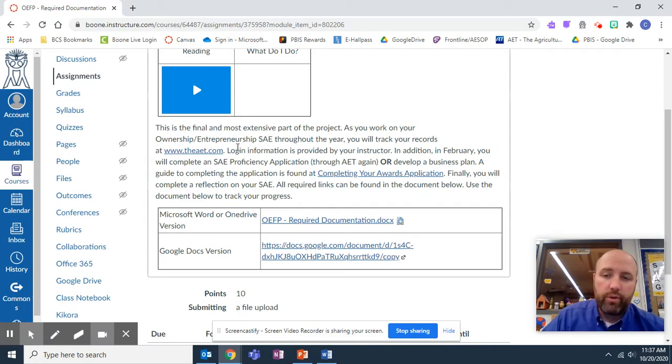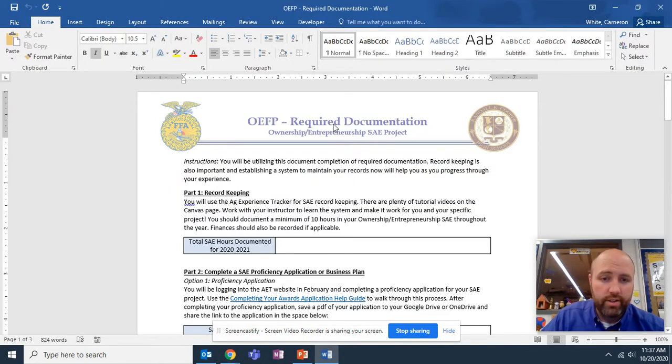There are also a couple of helpful links here, including the Completing Your Awards Application Guide, as well as a link to our online record-keeping platform, the Ag Experience Tracker. You should already have login information for that. I'm going to go ahead and open up the Microsoft Word version of your document. So you will be utilizing this document for completion of required documentation.